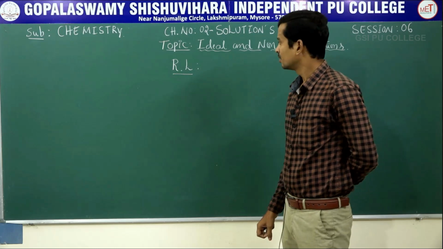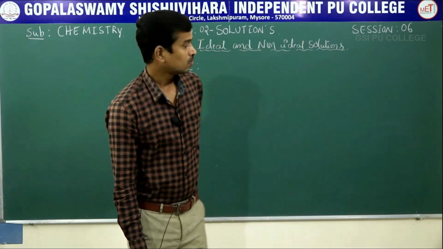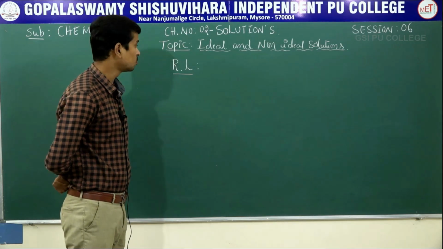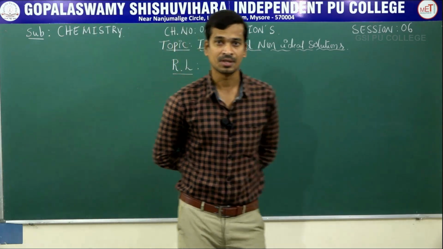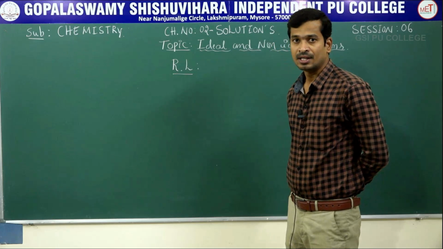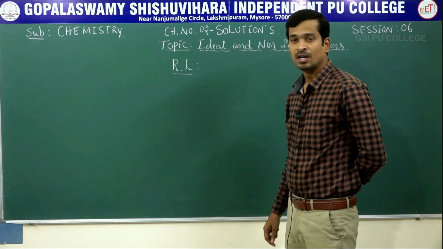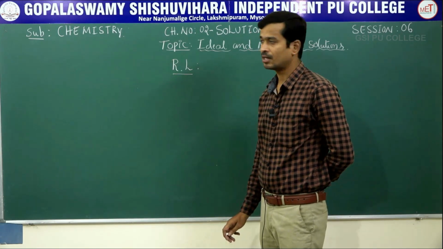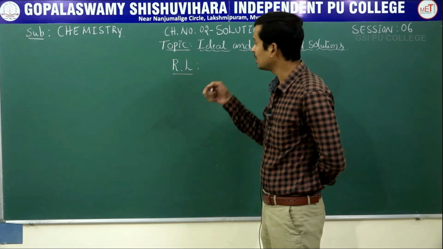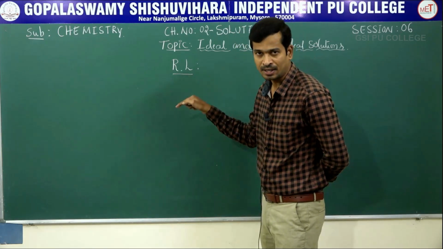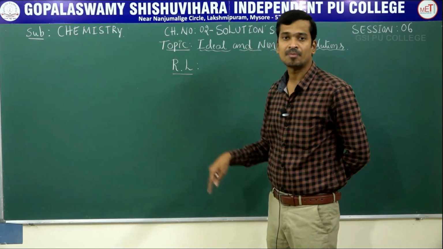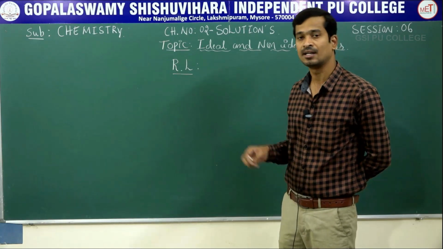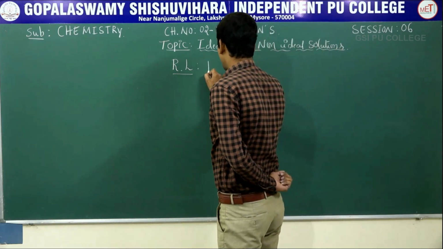The statement is: for solutions of two volatile liquids, the total vapor pressure of the solution is the sum of the contributions of the vapor pressure of all the components present in the solution. This is a simple definition. That is, the vapor pressure of each component, solvent and solute, is directly proportional to the mole fraction of that component present in the solution. That is the mathematical expression.